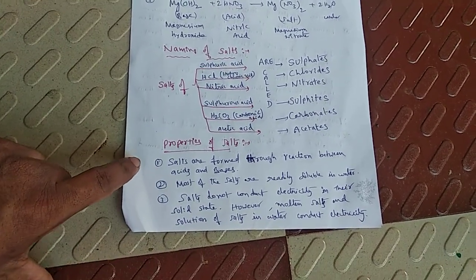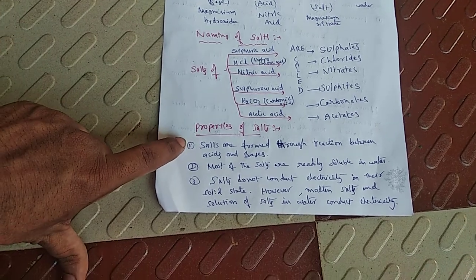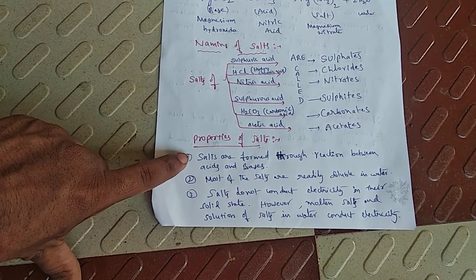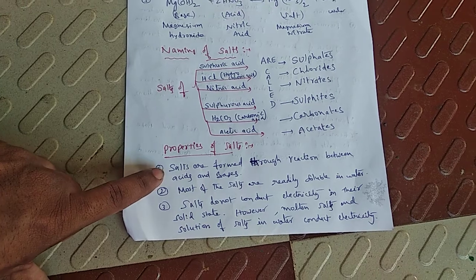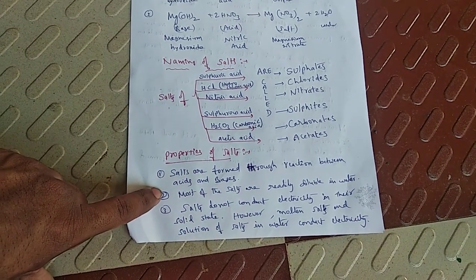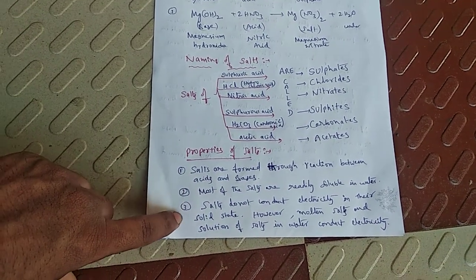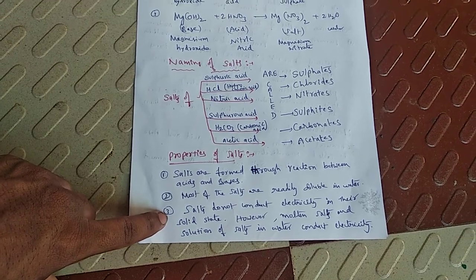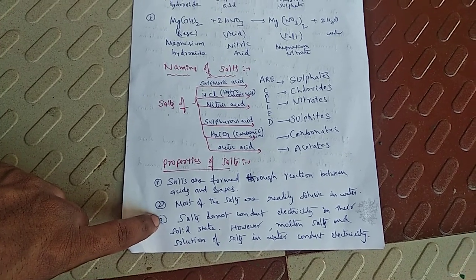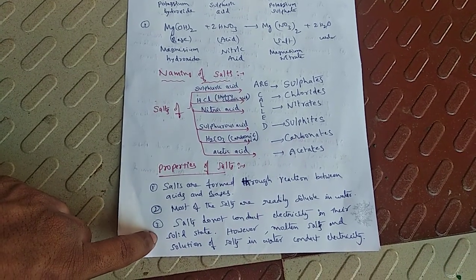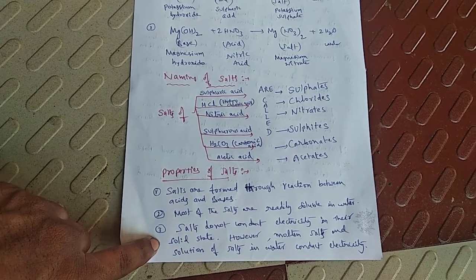Once again, you see, children, properties of salts. First point is salts are formed through the reaction between acids and bases. Second, most of the salts are readily soluble in water. And the third point is salts do not conduct electricity in their solid state. However, molten salts and solutions of salts in water conduct electricity.